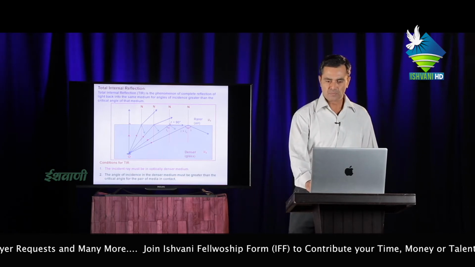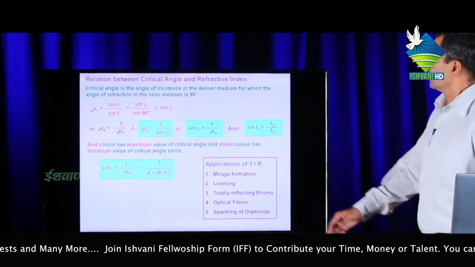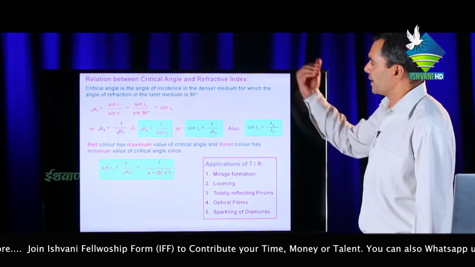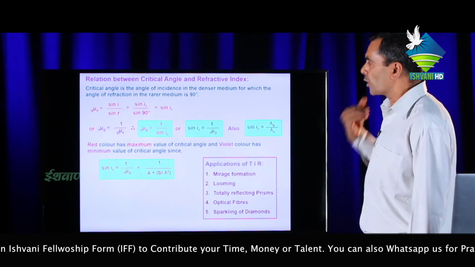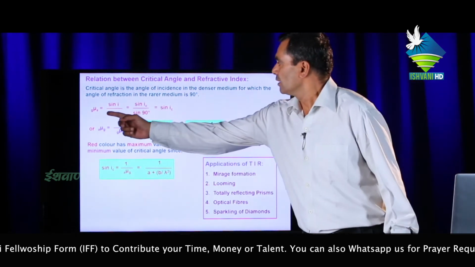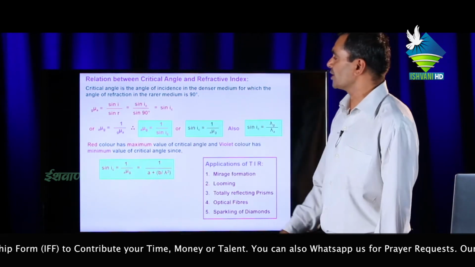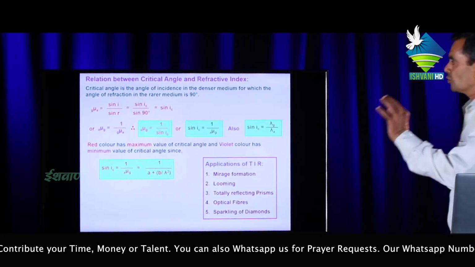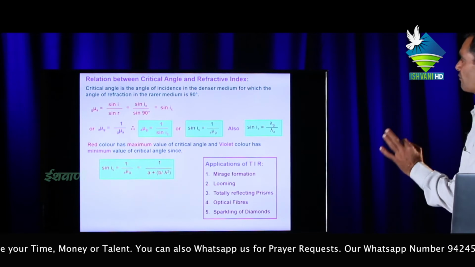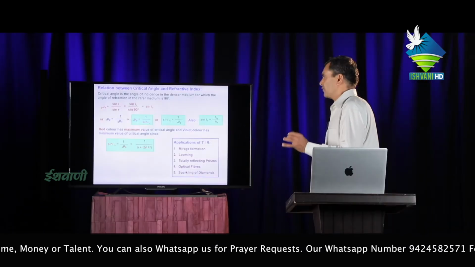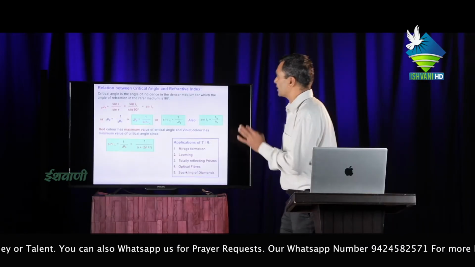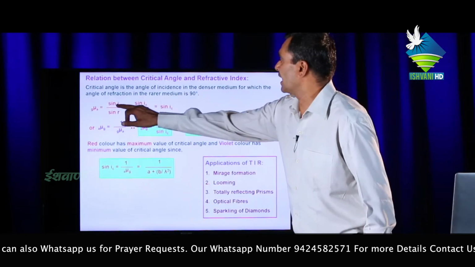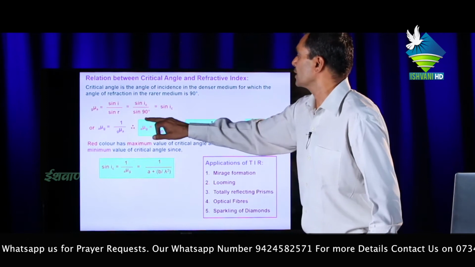Next question: relation between critical angle and refractive index. When a light ray goes from air to glass, the refractive index of air to glass is represented by Snell's law, sin I upon sin R. But in total internal reflection, if the angle of incidence equals the critical angle, then the angle of refraction becomes 90 degrees, so I equals IC and R equals 90.